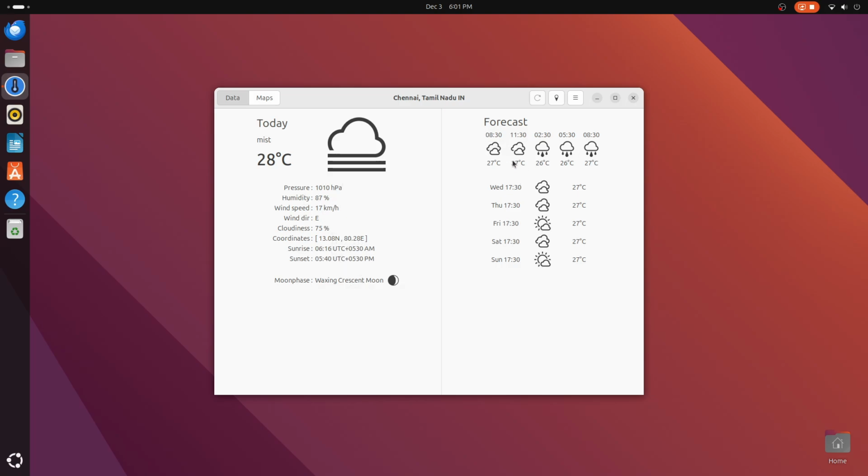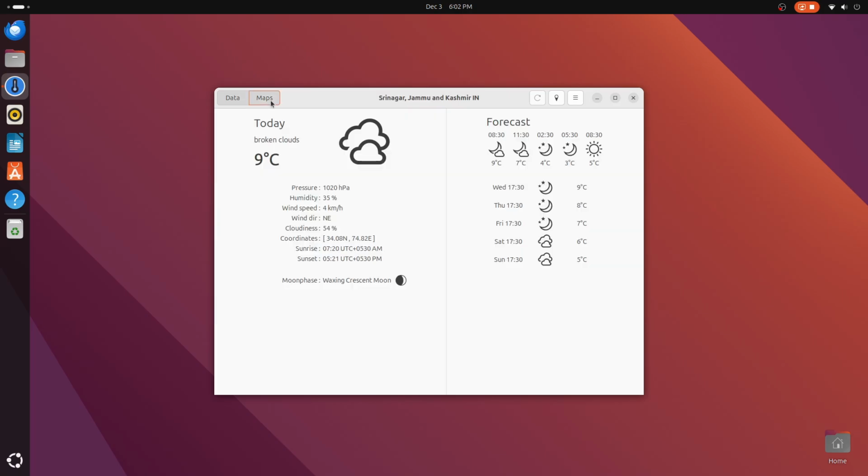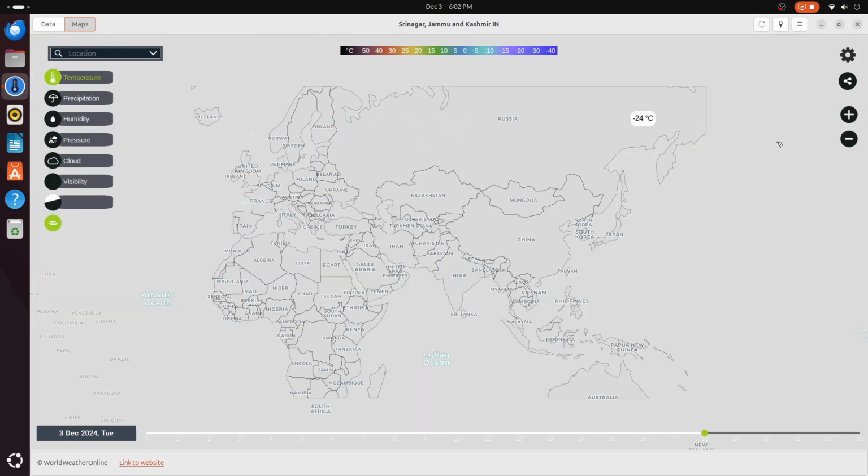And let's not forget, you get 18 hours and 5 days of weather forecast here. You can also customize all the units of measurement given here. Yeah, the standard stuff is here. But where Mateo really stands apart is this little tab. In addition to numbers, Mateo gives you interactive maps as well.